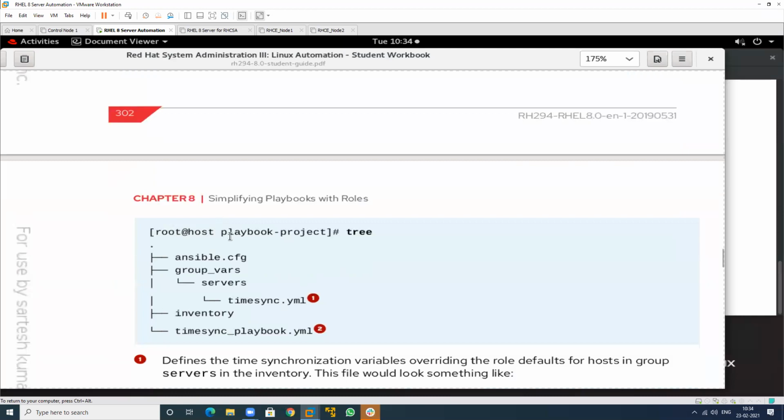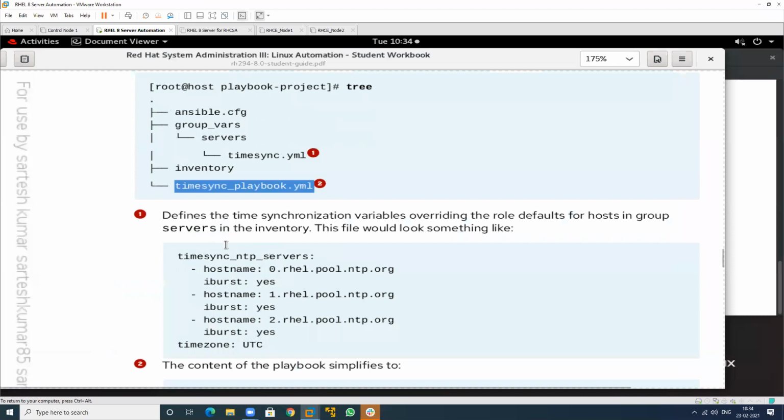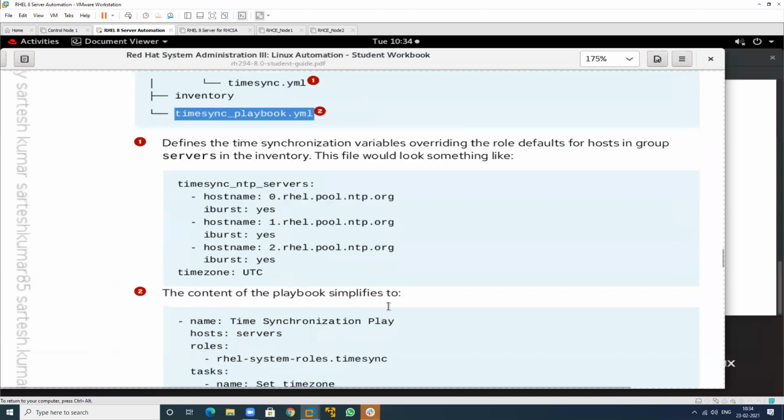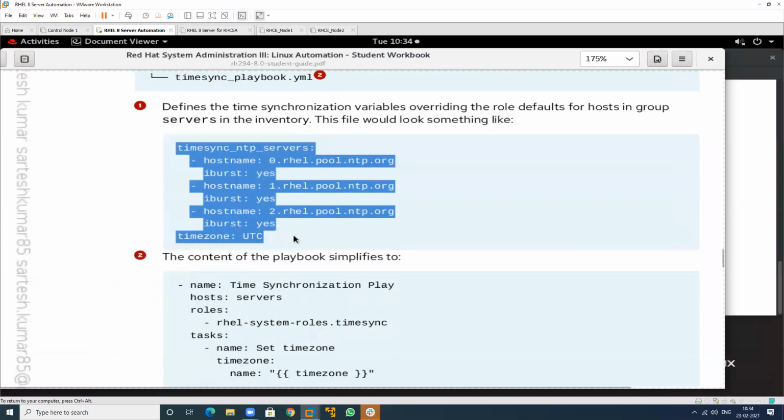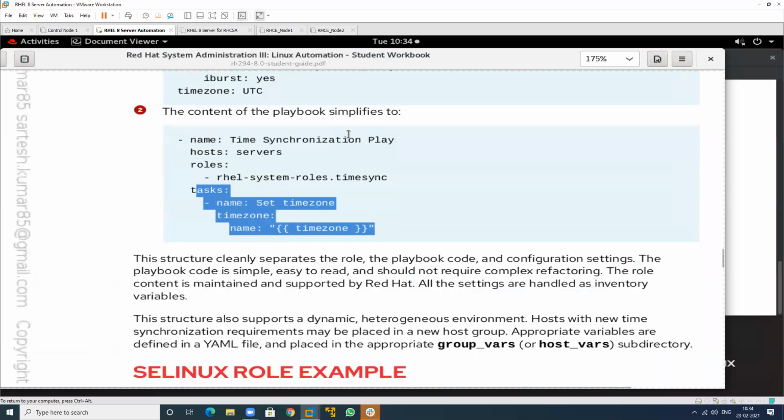So in Ansible, we have a group structure, we have an inventory file, and we have this particular YML file. So by using this, we can synchronize the time. UTC, this is the role structure, and this is my task. So how to enable this? That I will show you in this example. And if I want to enable SELinux, we can also enable SELinux.